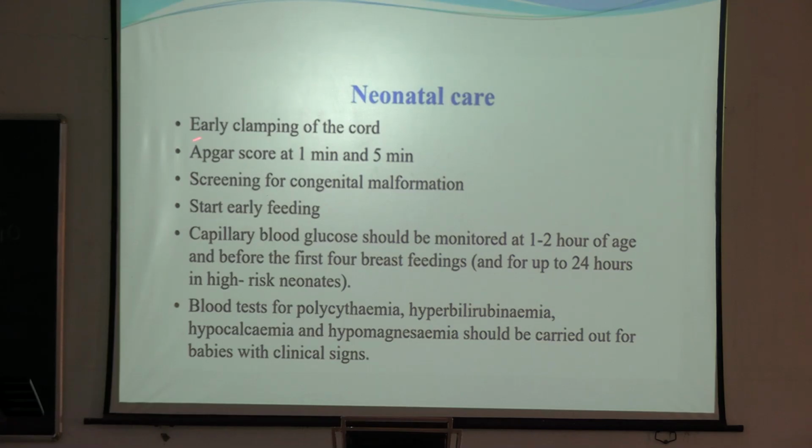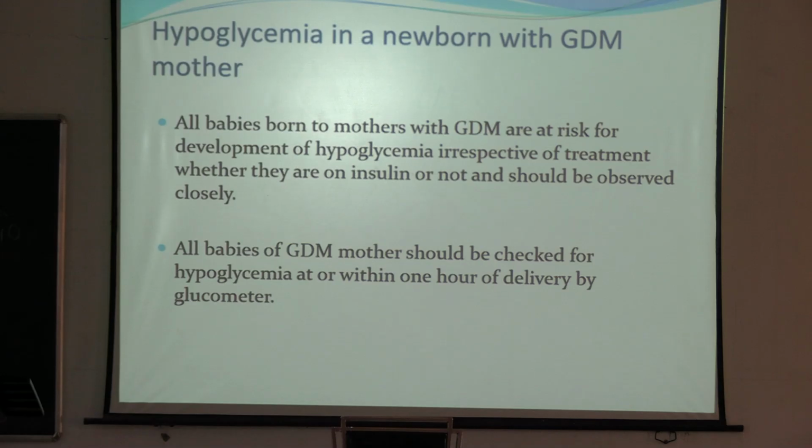Neonatal care: early cord clamping, Apgar score at 1 minute and 5 minutes, and screening for congenital anomalies should be done by the neonatologist. Early feeding should be started because there is a risk of hypoglycemia just after birth. So, early feeding should be encouraged. Capillary blood glucose should be monitored at 1 to 2 hours of age and before the first 4 breastfeeds. Blood tests for polycythemia, hyperbilirubinemia, hypocalcemia, hypomagnesemia should be carried out for the baby with clinical signs.